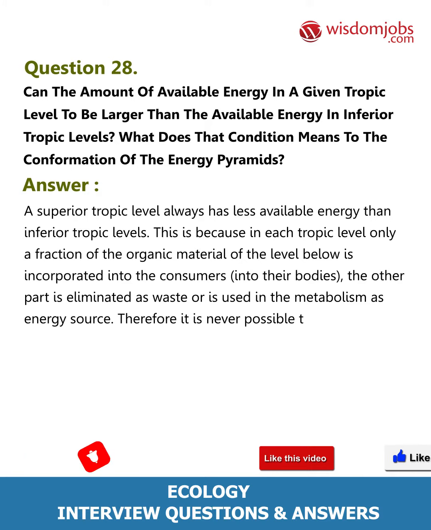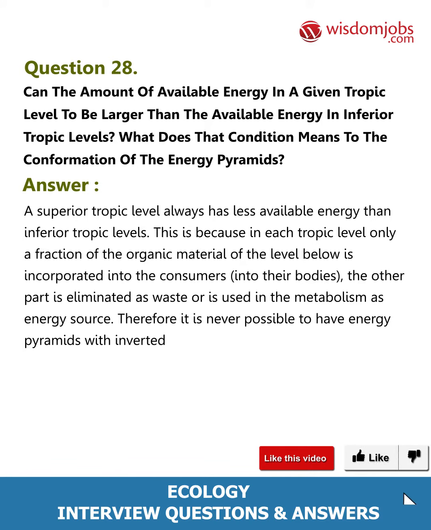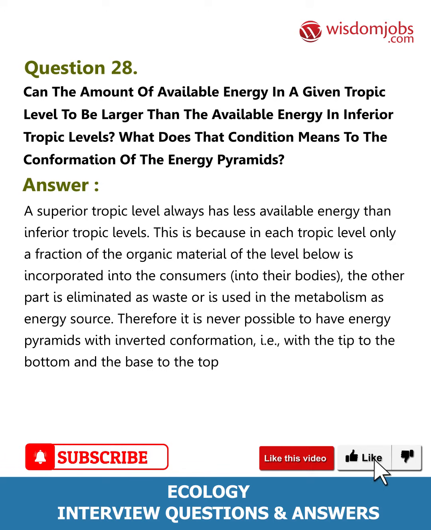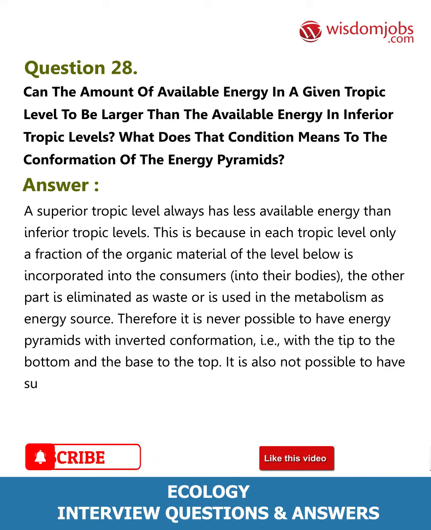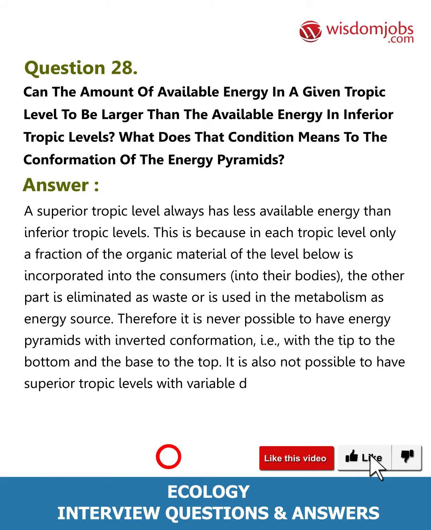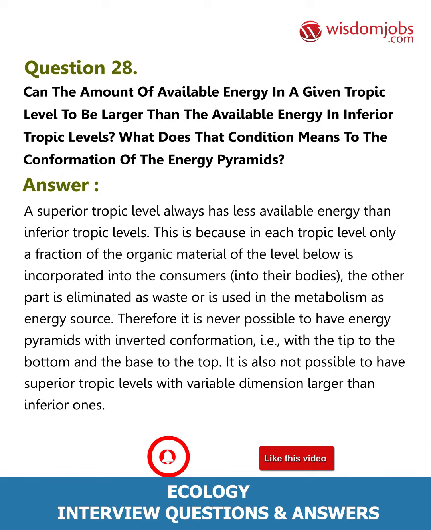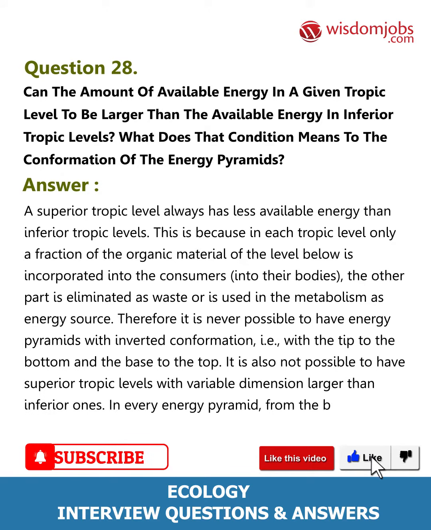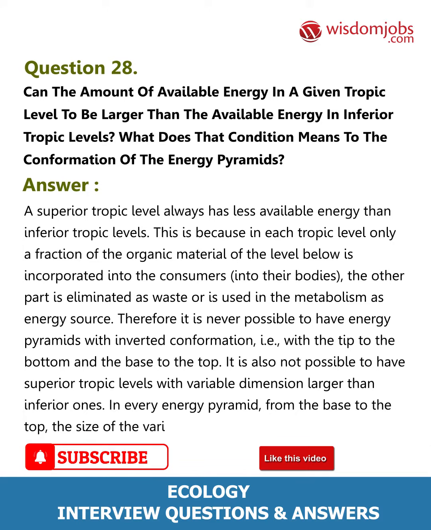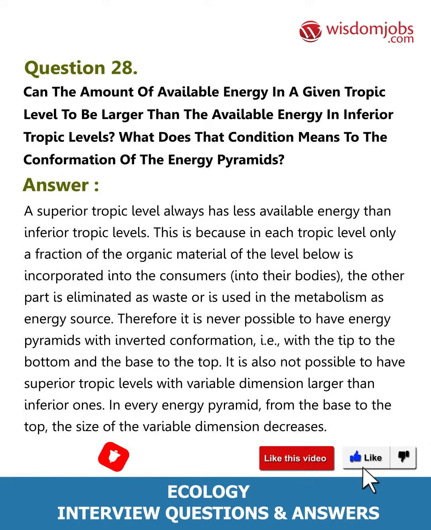Therefore, it is never possible to have energy pyramids with inverted conformation, i.e., with the tip to the bottom and the base to the top. It is also not possible to have superior tropic levels with variable dimension larger than inferior ones. In every energy pyramid, from the base to the top, the size of the variable dimension decreases.